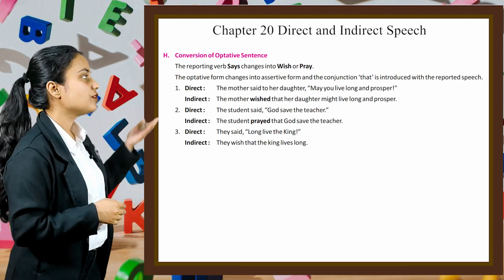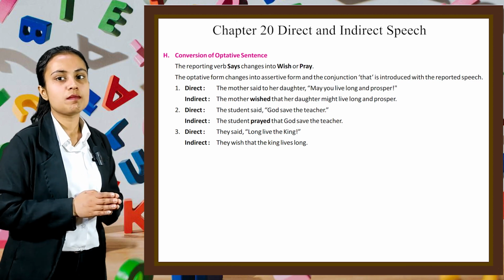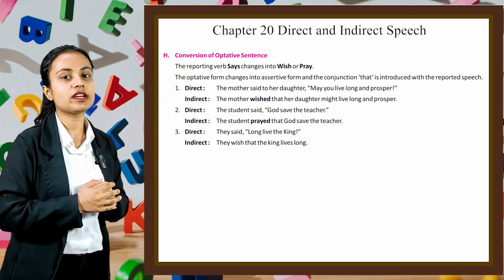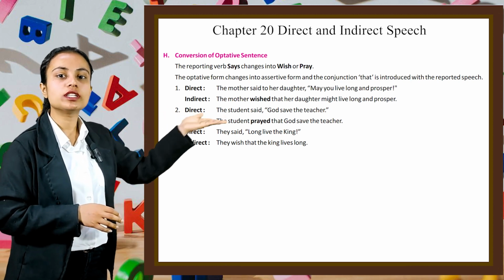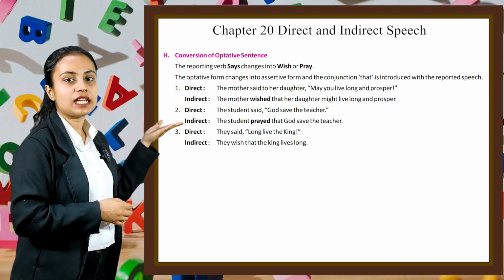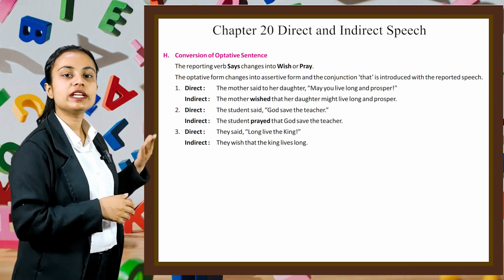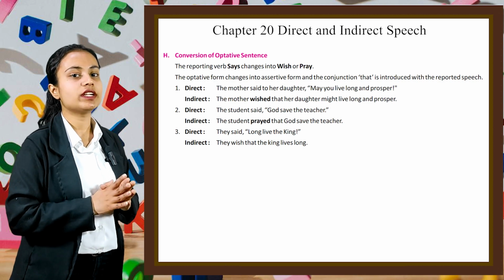For example, first direct, the mother said to her daughter, "May you live long and prosper." In indirect, we can write this sentence as, the mother wished that her daughter might live long and prosper. Second example is direct. The student said, "God save the teacher." In indirect, we can write, the student prayed that God save the teacher.